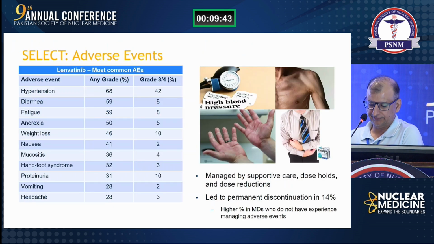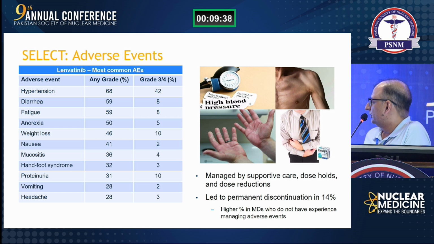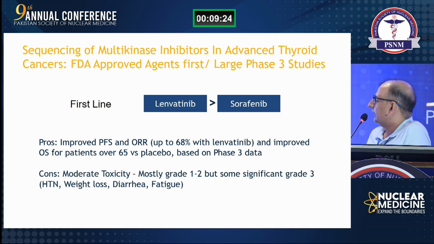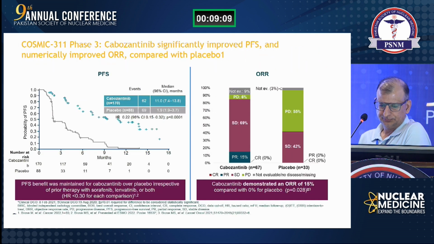These are some of the side effects. The most common are hypertension, hand-foot syndrome, weight loss and diarrhea. Hypertension is most common with lenvatinib, while diarrhea and hand-foot syndrome are most common with sorafenib, but easily manageable. So we can see that lenvatinib is preferred over sorafenib because of the high objective response rate and relatively manageable side effects.